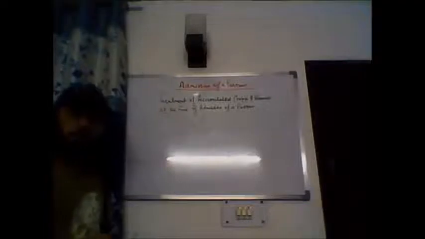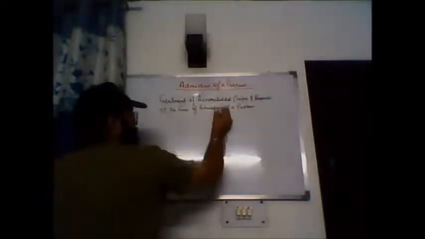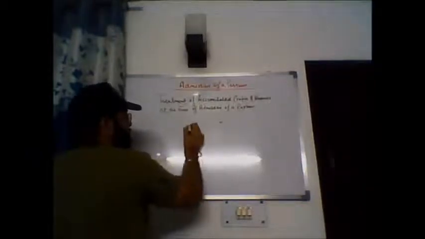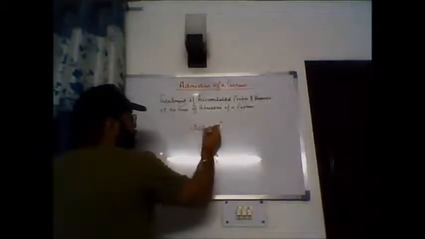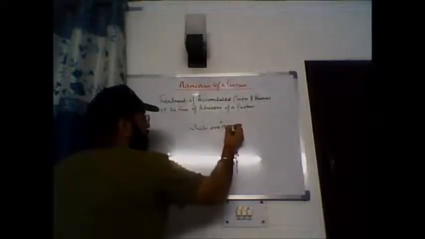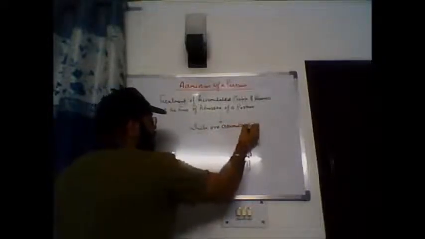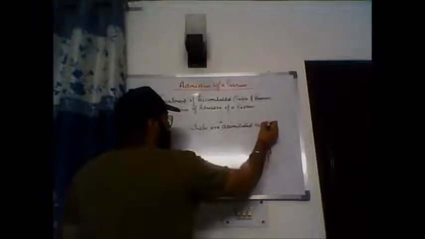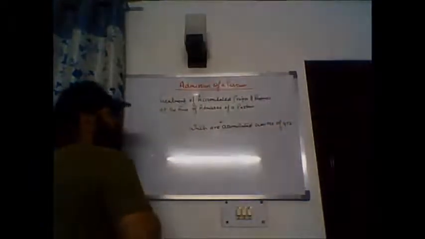First, I would like to tell you, what are accumulated profits? Profits accumulated over a number of years.